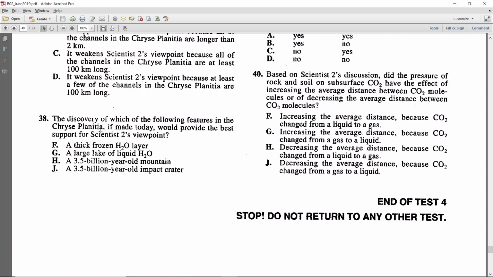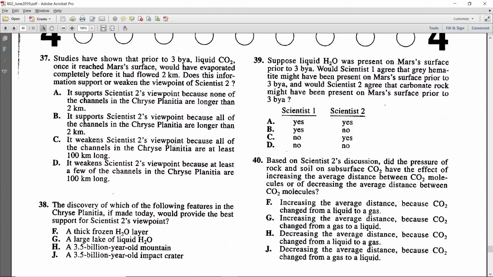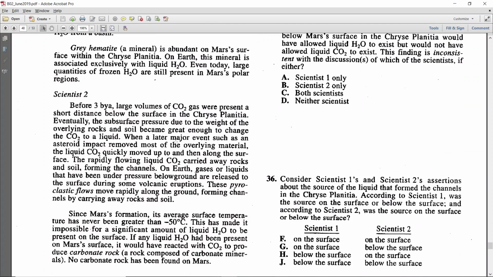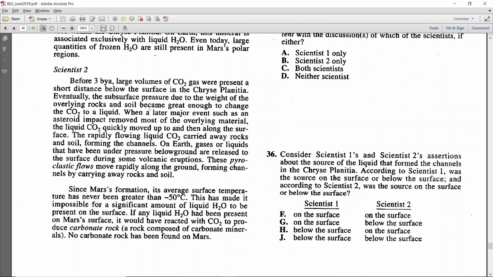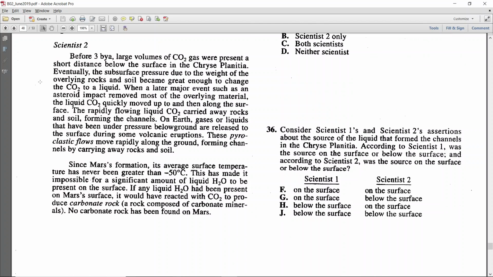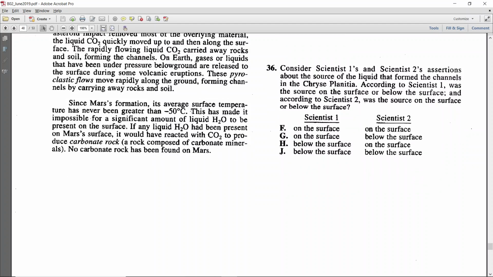F says a thick frozen H2O layer. Would that support scientist 2's viewpoint? G is also about H2O, but it says a large lake of liquid H2O. All right, let's look up at scientist 2 and see what this scientist has to say about H2O. The first paragraph, I don't see anything about H2O. CO2 and H2O stick out like a sore thumb.